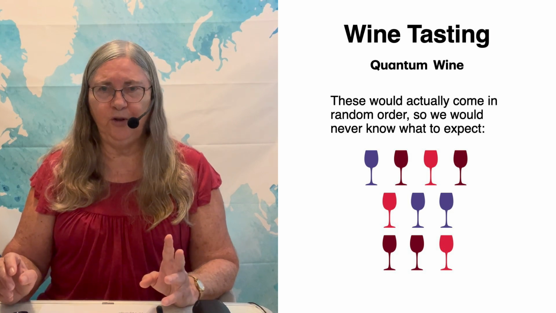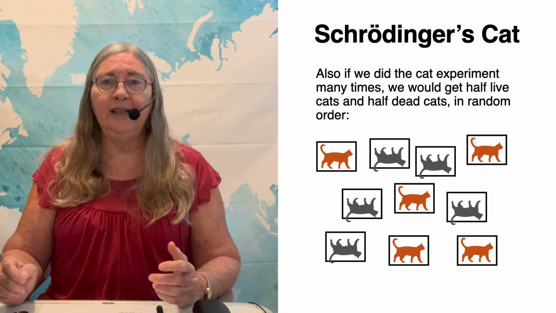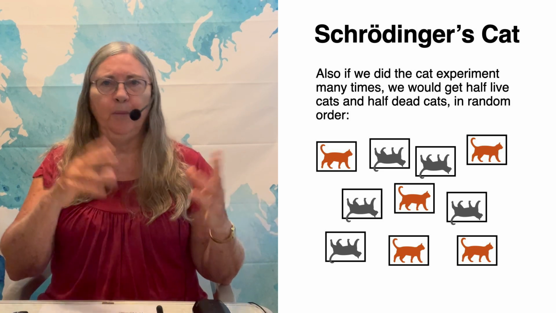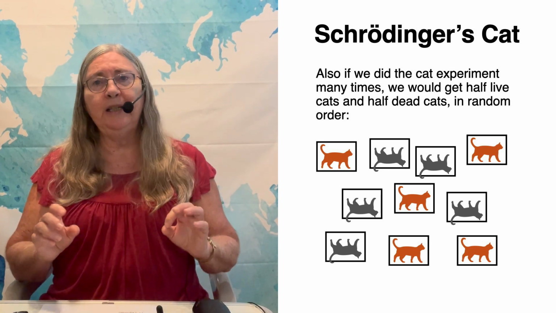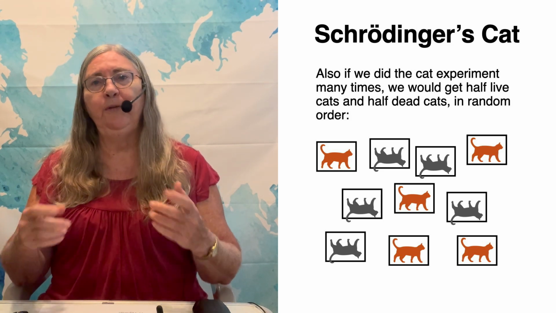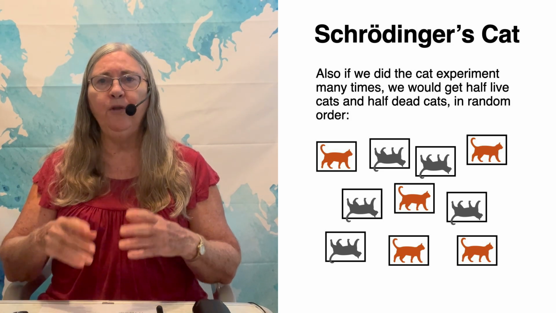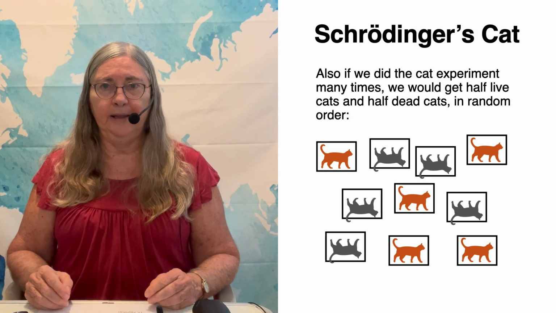If that sounds weird to you, you're not alone. Schrödinger thought it was pretty weird too, and that's why he wrote the paper about the cat. If we do the cat experiment multiple times, then 50% of the time the cat will be alive, 50% of the time it will be dead, and we never know what's going to happen on the next experiment.